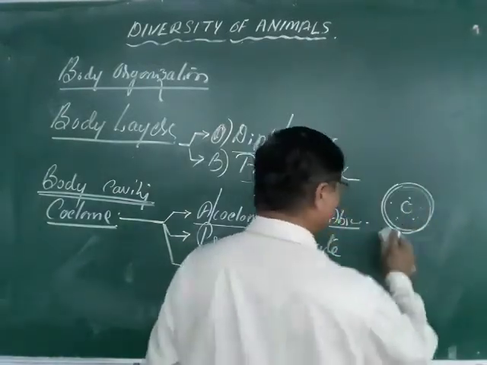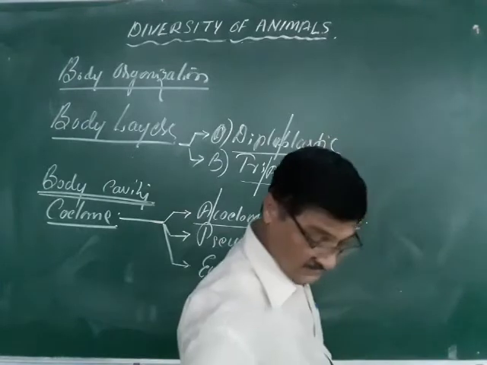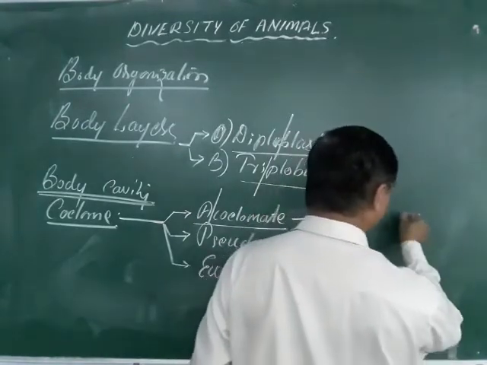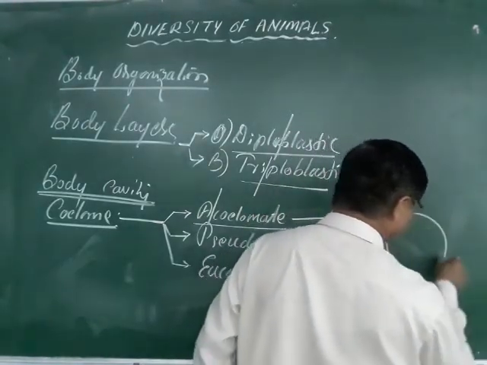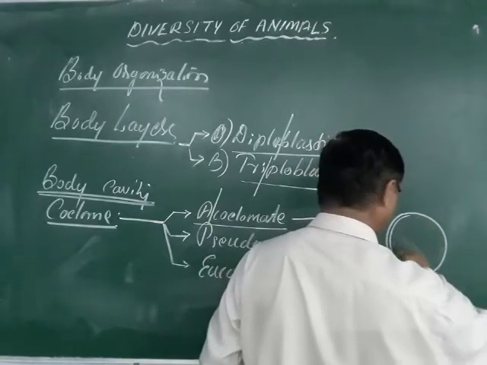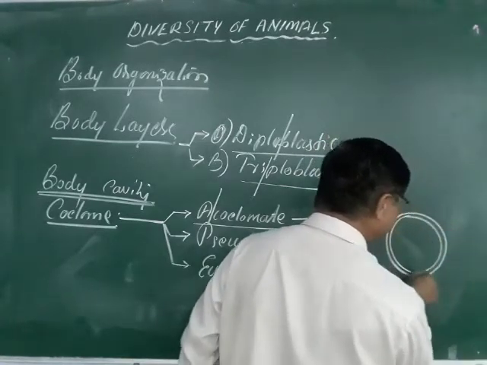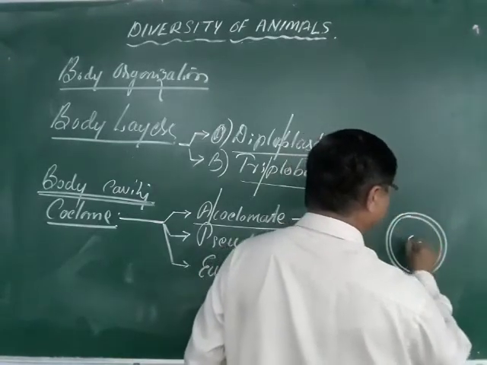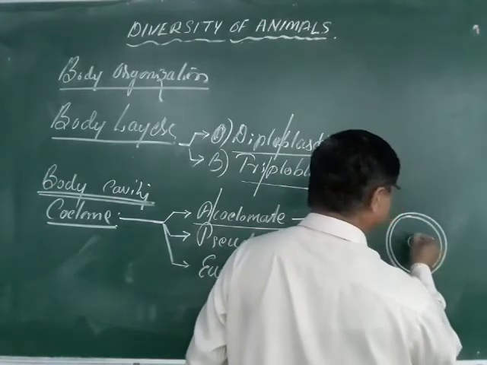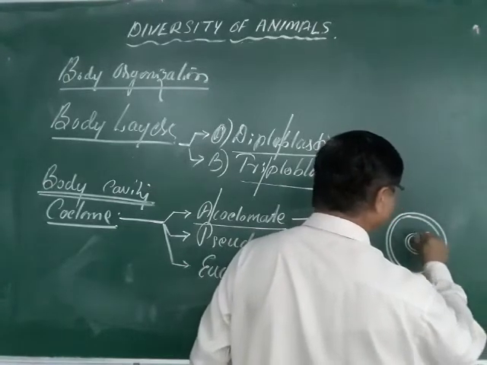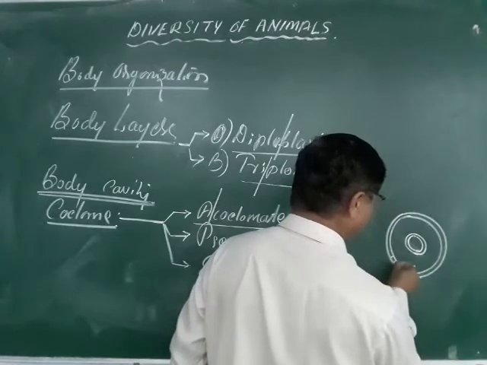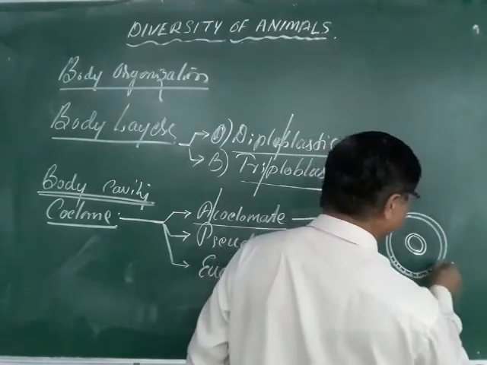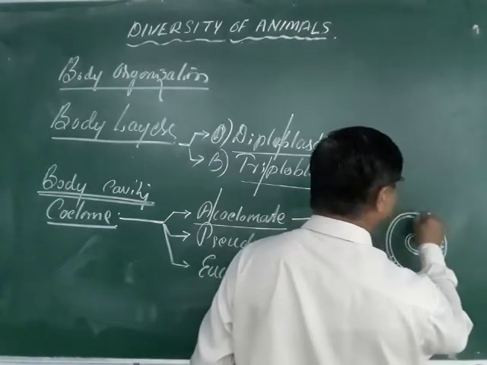And the pseudocoelomate means, even in the case of triploblastic animals, it is made like this. This is the enteron of the digestive system, and the digestive system is covered by the endoderm.